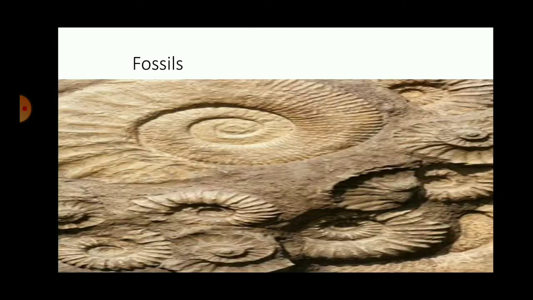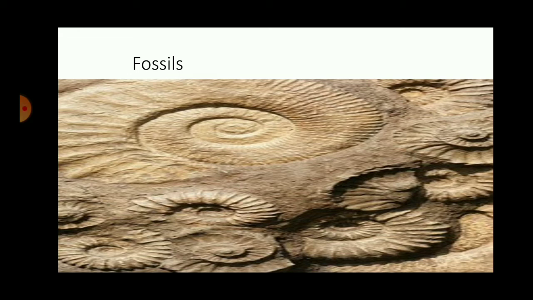Let us see what are fossils now. The buried remains of the dead plants or animals are subjected to heavy pressure. We have seen that when the sediments are brought by the agents of erosion, they might bring remains of dead plants and animals, and these remains get trapped among these layers. So the buried means which are hidden, which are inside these layers. Remains means the leftover. So because of heavy pressure, this buried remains of plants and animals get converted, get petrified